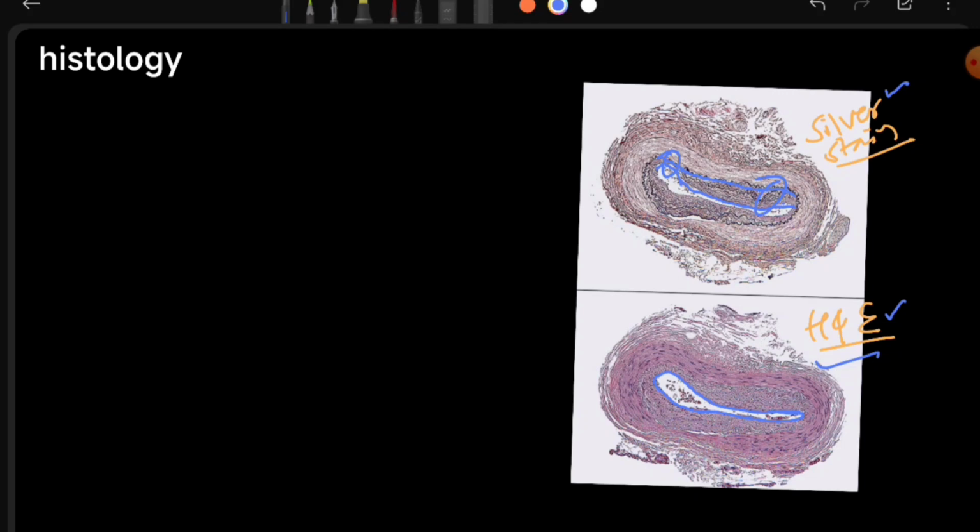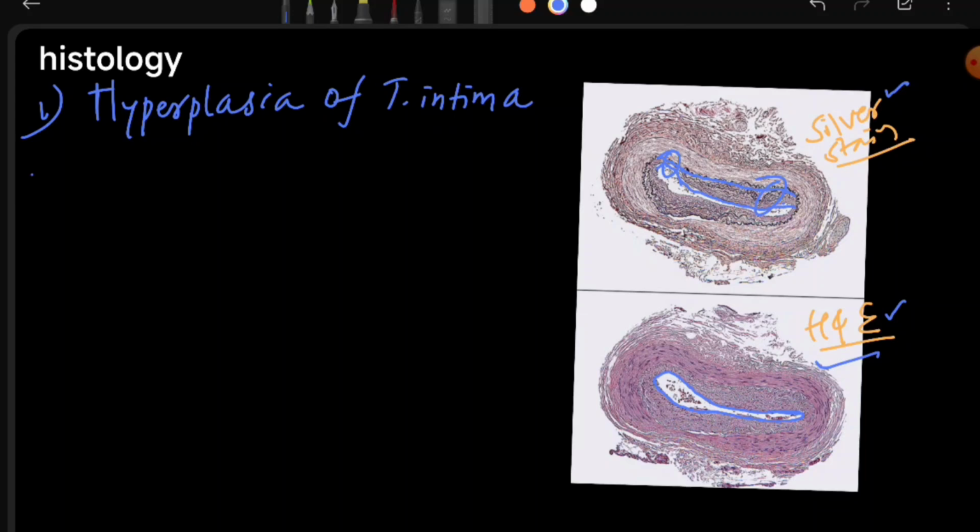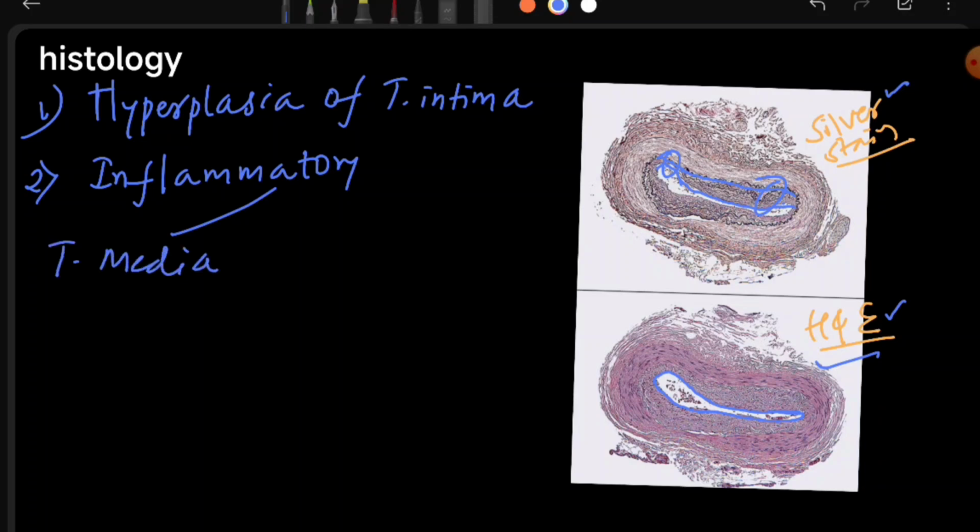So the first thing to notice is the lumen, and then hyperplasia of tunica intima. As the name suggests, it is vasculitis; itis means inflammation of the vessel. So there are inflammatory cells in tunica media and adventitia.